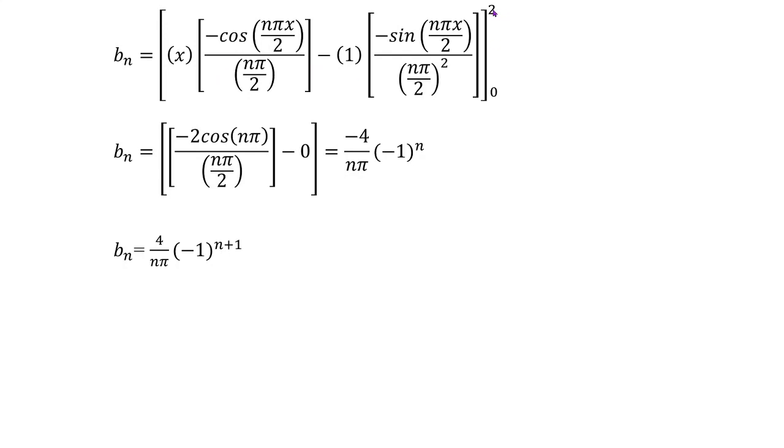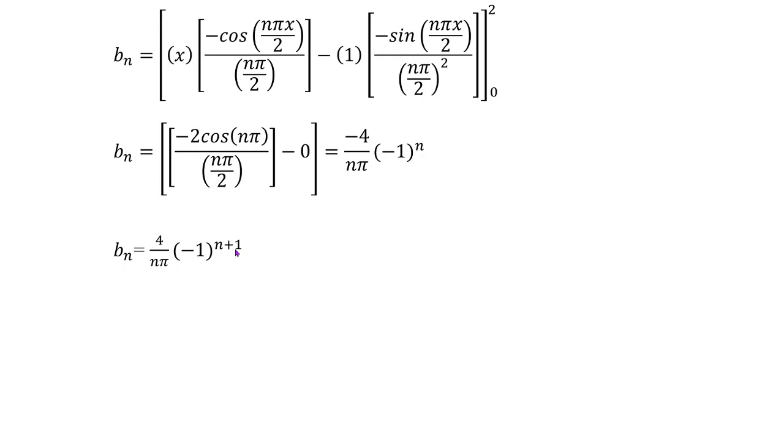So let's put the upper limit over here. So what we get, obviously 2 to cancel, n pi, we are left with cos n pi. So minus cos n pi, and x is 2, so 2 upon n pi by 2, and the lower limit is x is 0, but because of substitution over here, this complete term vanishes to 0, so we have 0, right? Simplifying, we will get this term.